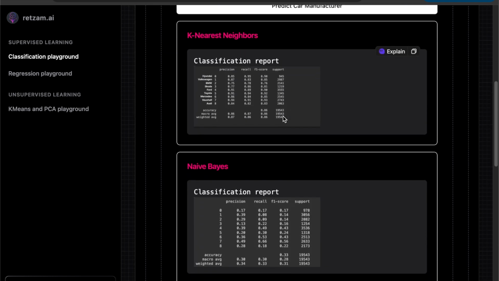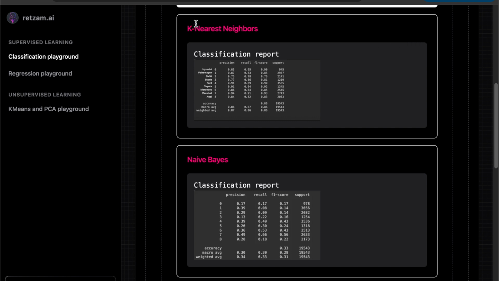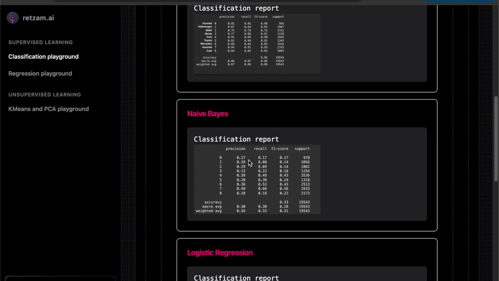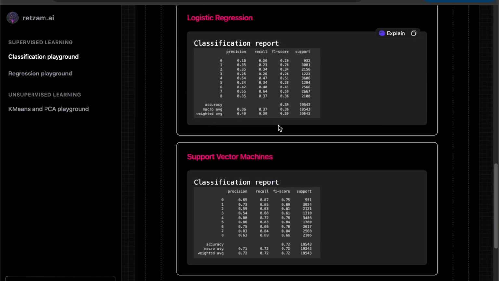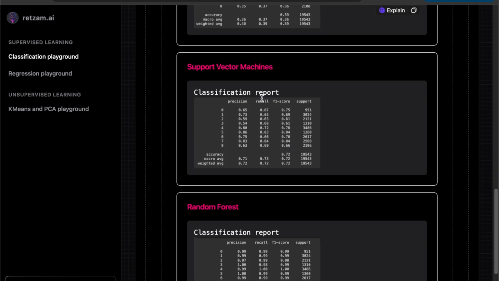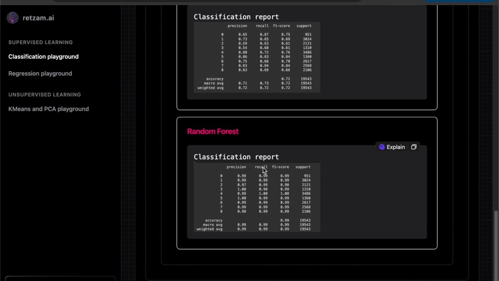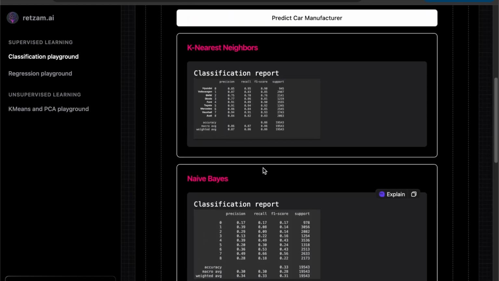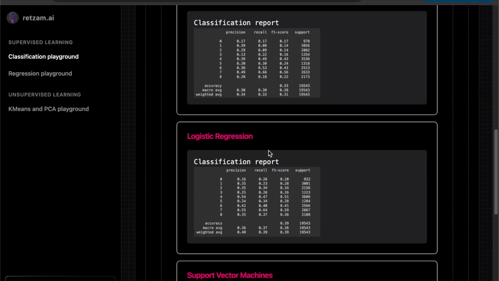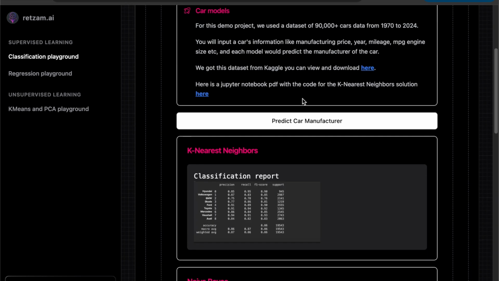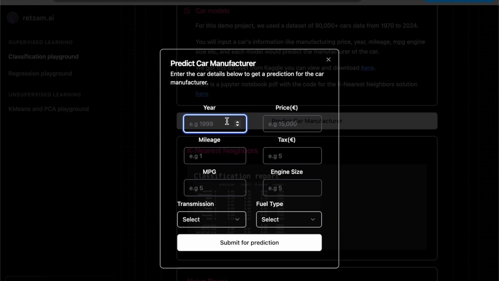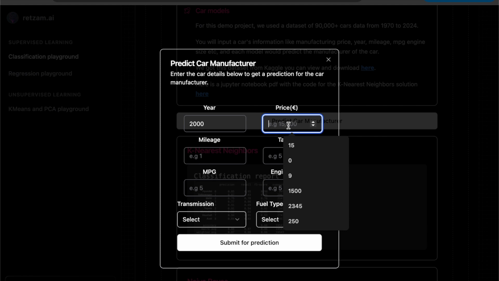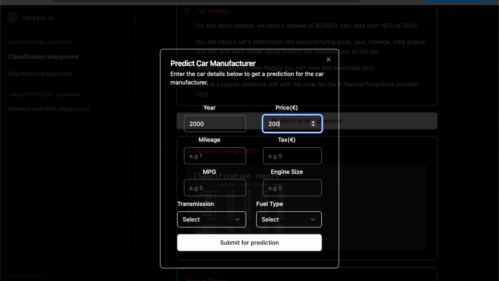So what we have here is a model built with KNN, one with naive Bayes, logistic regression. This is the classification report of each of them. Support vector and random forest. So just for this we have about 5 models, right? So what happens is when we want to see how our models work, we want to see what they will predict using the same training data. I want to see how each of them works, right?